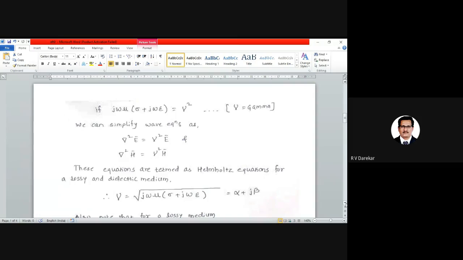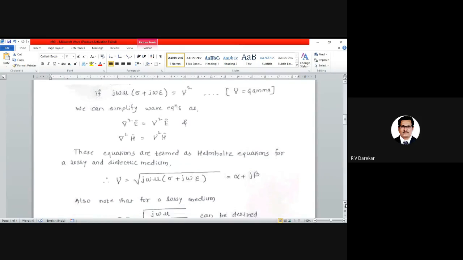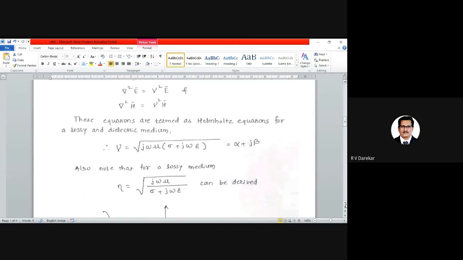Okay, so moving ahead with the concept, here gamma square, coming to the other side, becomes a square root. Gamma is equal to under root j omega mu into bracket sigma plus j omega epsilon. After finding the root of the value, we will get a complex number. What is a complex number? A complex number consists of a real part as well as an imaginary part. Therefore, it will be similar to alpha plus j beta, where alpha is the real part and beta is the imaginary part.